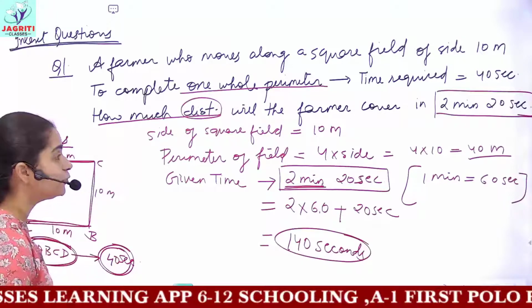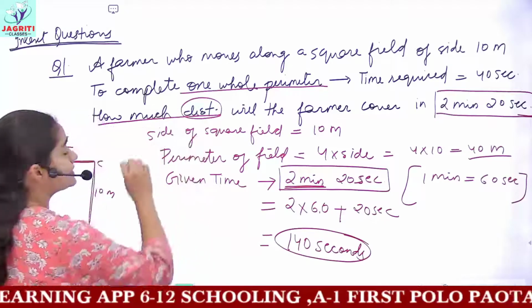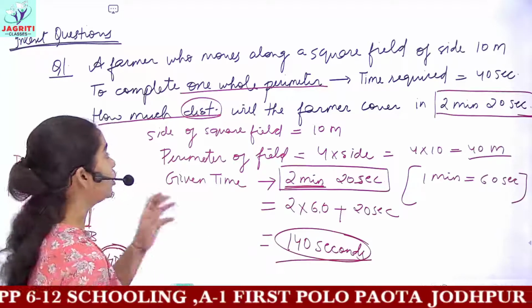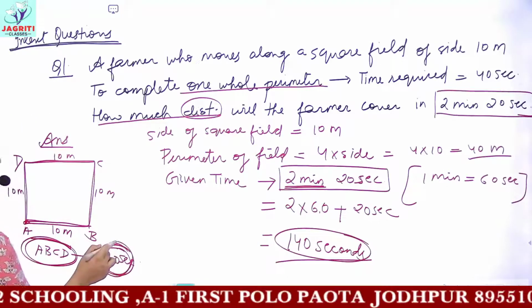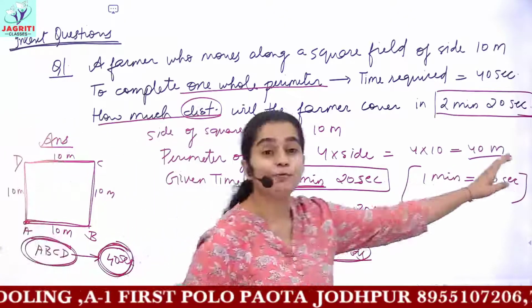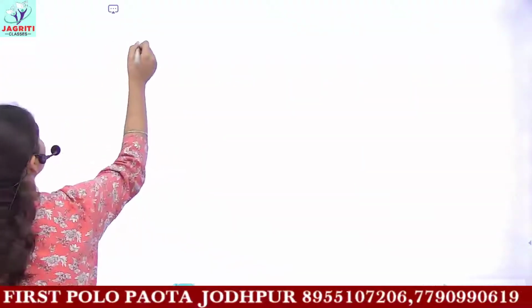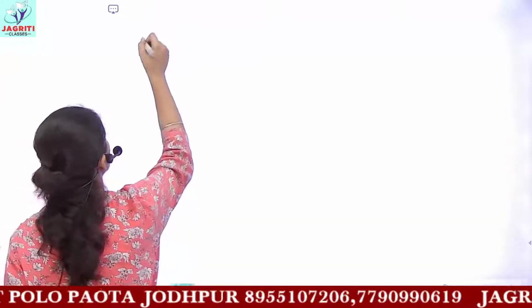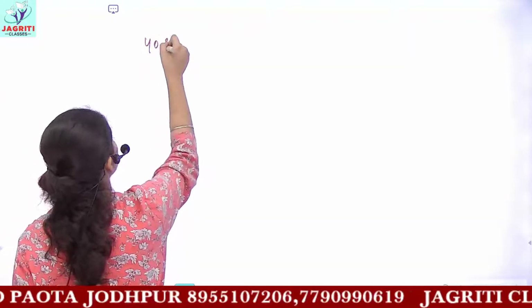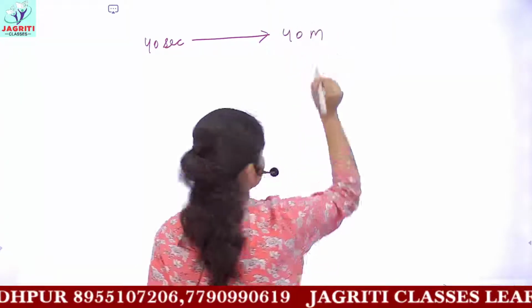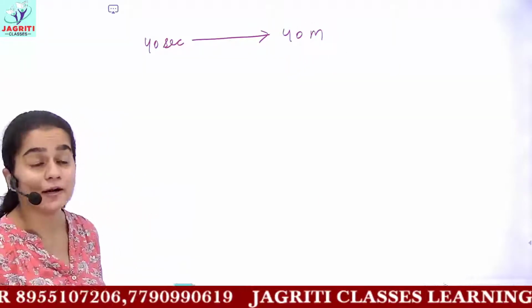So now you have to find how much distance the farmer would cover in 140 seconds. What we found is that in 40 seconds, this farmer covered 40 meters. This we have already found out.